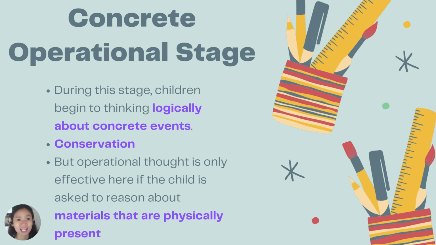Ngayon, if you're going to ask a child that is under the sensory motor stage, ano kaya yung isasagot nila? If the child is under the sensory motor stage, they understand the world according to their senses. Kapag tinanong mo, alin kaya doon ang mas marami ang tubig? Makikita niya is yung mas matangkad. Kasi based sa nakikita niya, mas mataas yung level of water compared to the small glasses na mataba. Okay, so, para sa kanya, mas mataas yun.